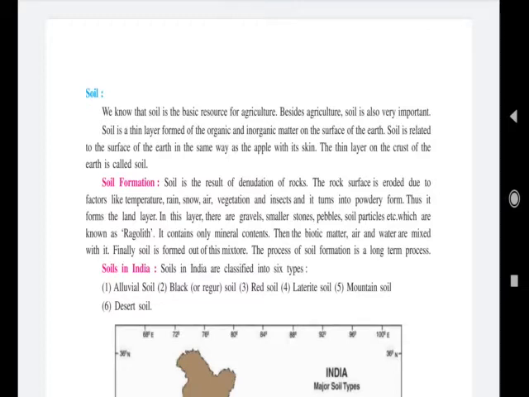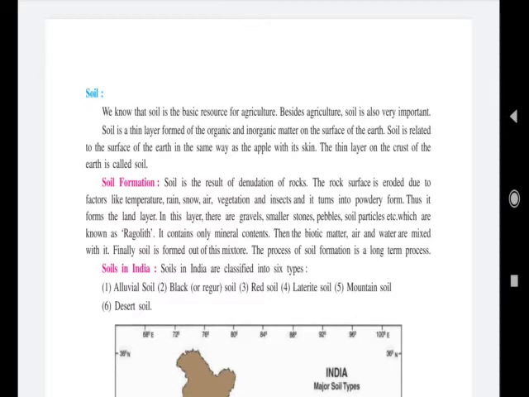So as given here in the textbook, soil is a basic resource for agriculture. Along with agriculture, soil is also very important for many purposes, for example, for industries, for building houses, etc.